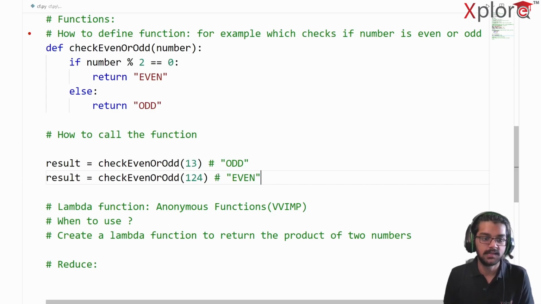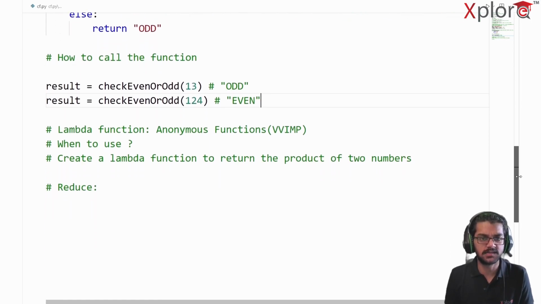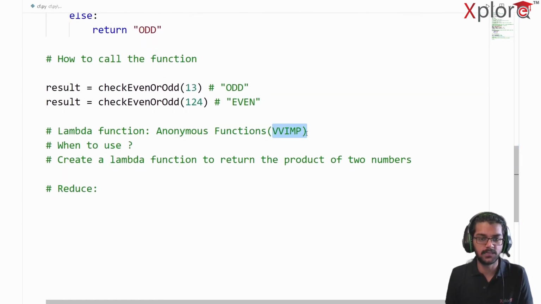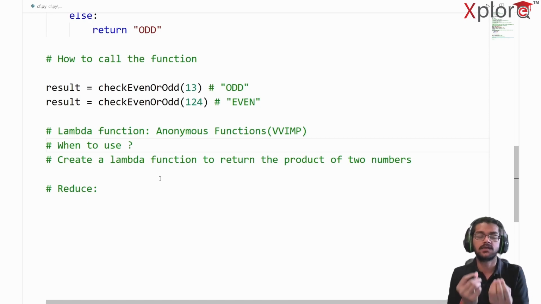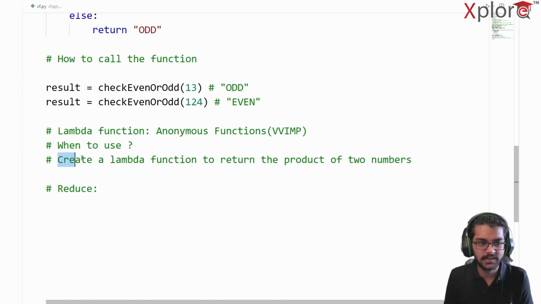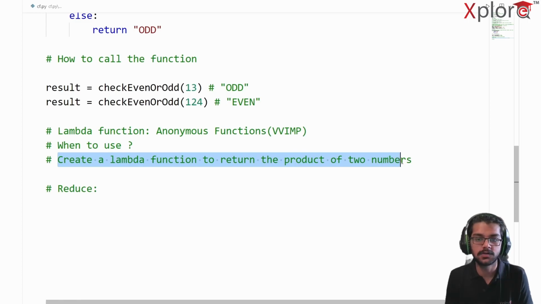That's it, right? So next we have lambda functions, which are nothing but anonymous functions in Python, and I've written VVIP because this is quite important with respect to MCQs as well. So when to use them, that's the real question. Lambda functions are used when we want the function for a very short period of time, or when we want to implement a very small functionality in the function. So for example, create a lambda function to return the product of two numbers.